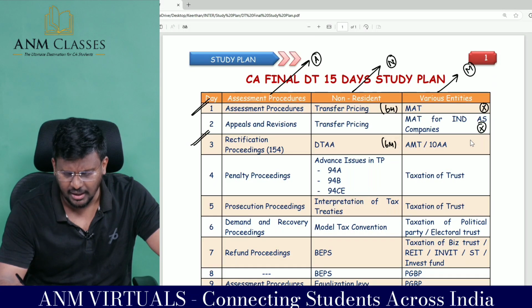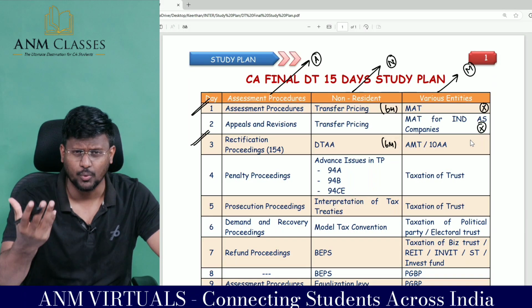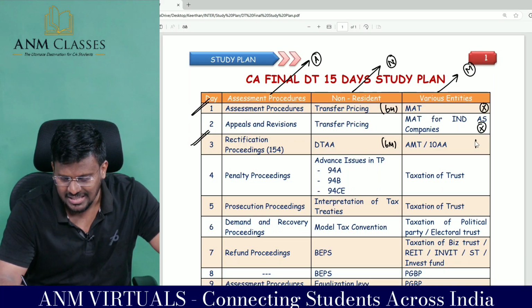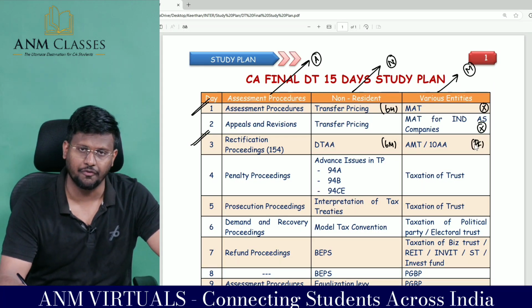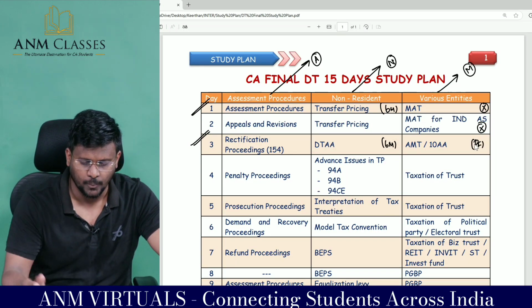And AMT and 10A, they won't ask an exclusive question from AMT or 10A. Basically, they will club it with partnership firm. So that area you just go through.